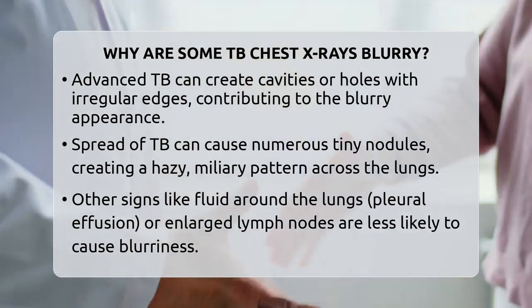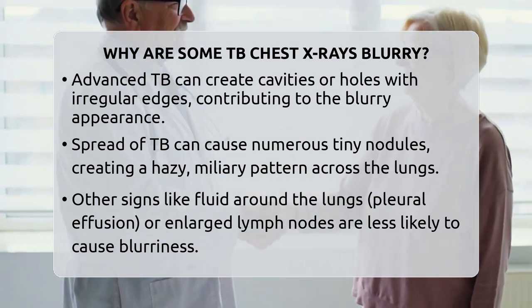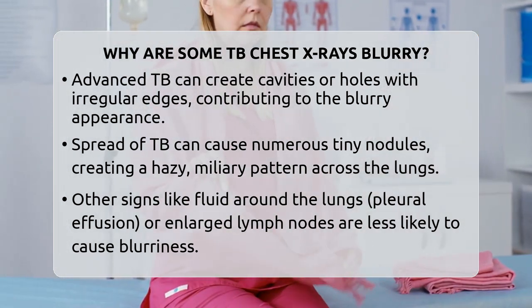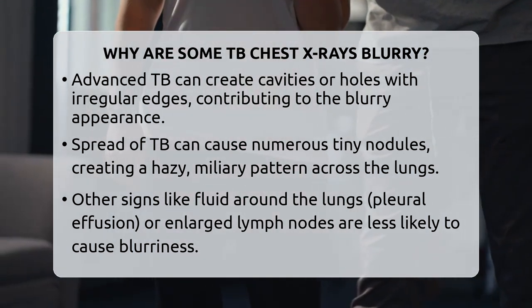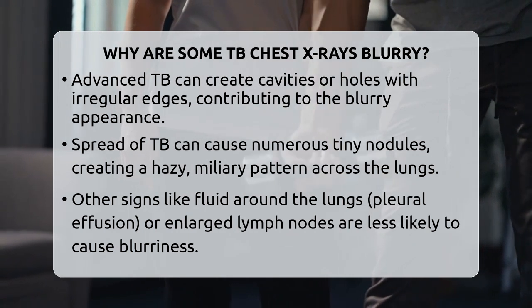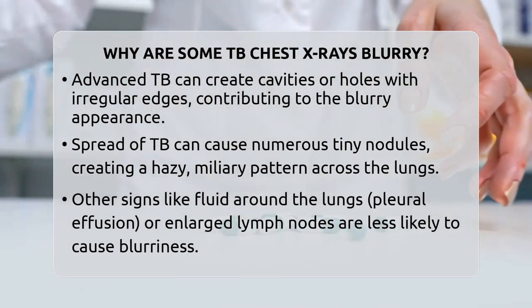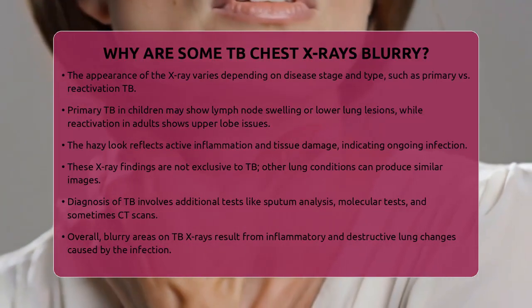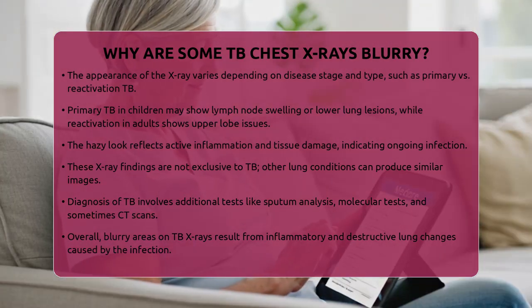The blurriness indicates active inflammation and tissue damage, which are hallmarks of ongoing infection. This hazy or cloudy look on the X-ray is a sign that the lung tissue is not functioning normally because of the infection. But it's crucial to remember that these findings are not unique to TB. Other lung infections and conditions can produce similar images. That's why a chest X-ray alone cannot confirm TB.